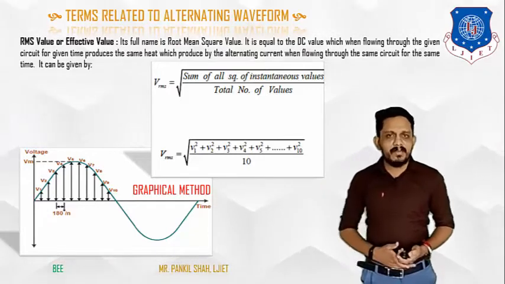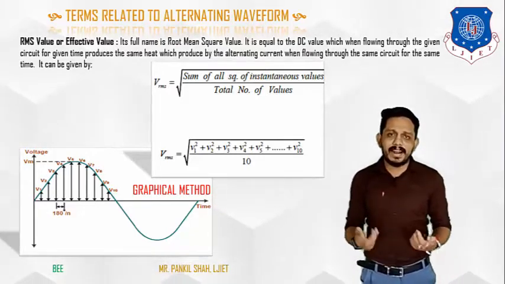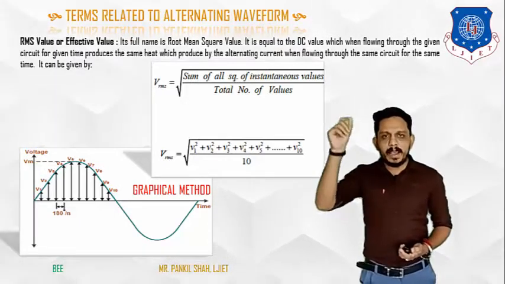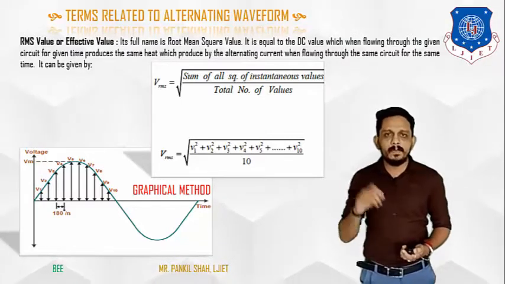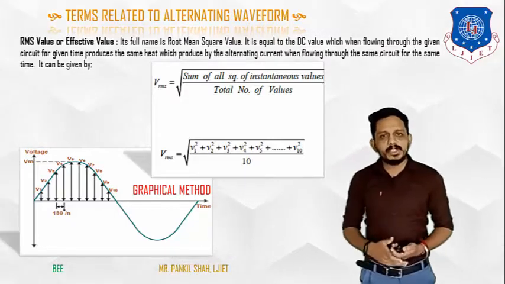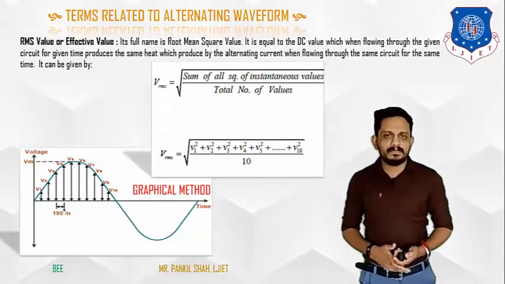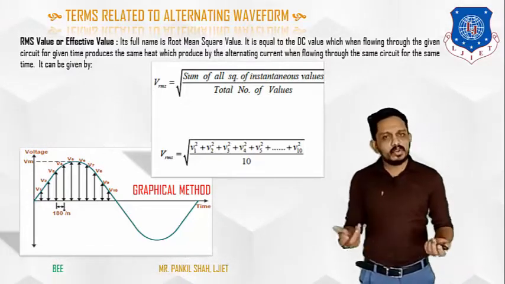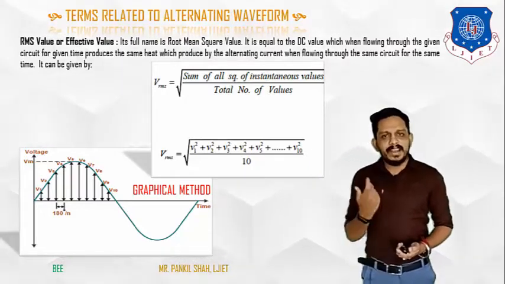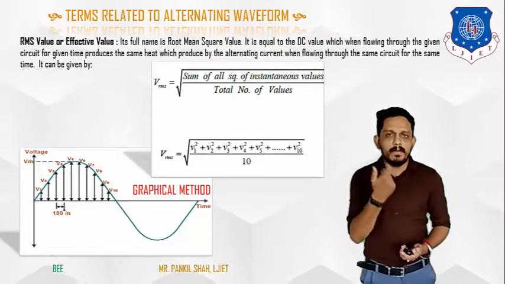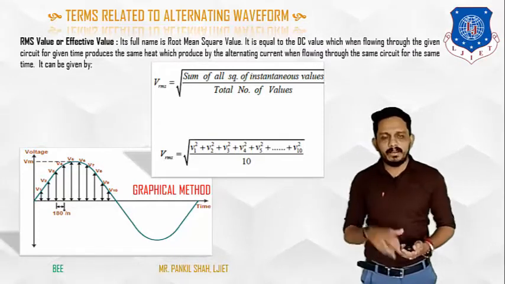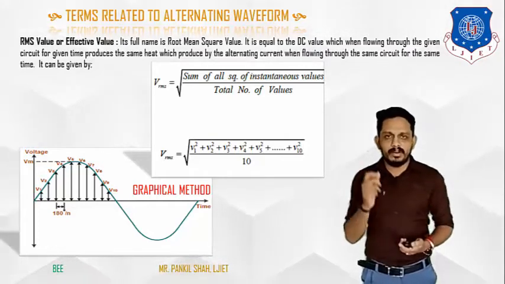So this is just the graphical method. From this graphical method you can find the RMS value of any waveform. So this is the equation: V suffix RMS is equal to the under root of V1 square plus V2 square up to V10 square divided by 2 pi. In this way you can define the RMS value. If you are taking only 10 elements, you can also define the RMS value as the under root of V1 square up to V10 square divided by 10. Either you can take the area or you can take the number of samples that you have taken. In this derivation, we will always take the area or the base that we have taken to find the RMS value.